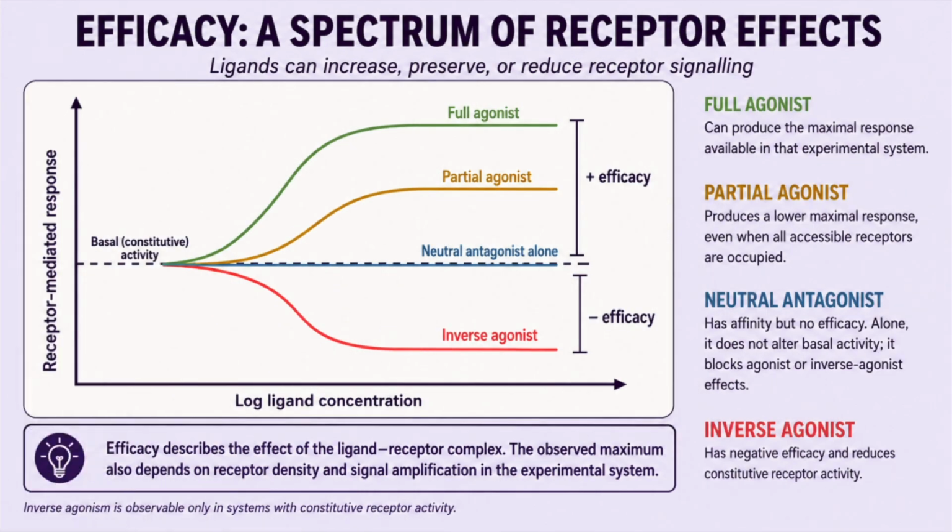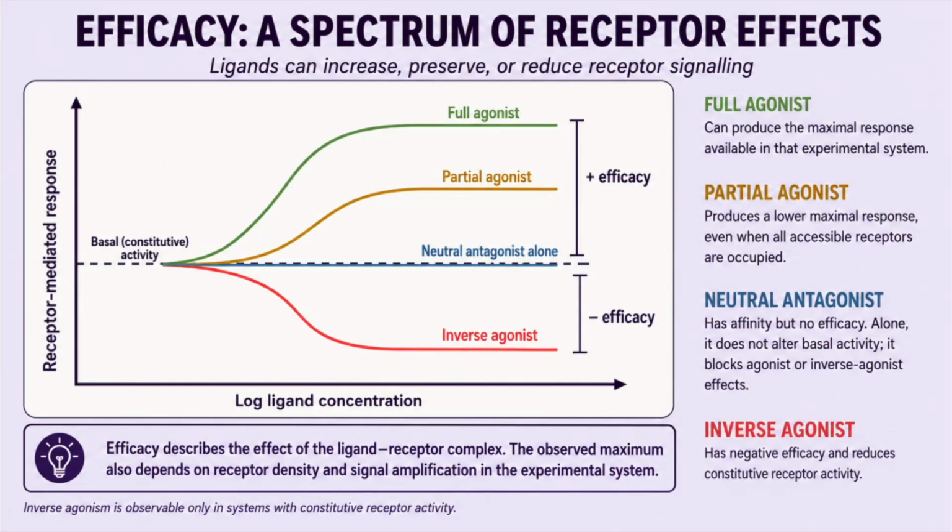The efficacy spectrum. This conceptual concentration response graph shows 4 positions on the efficacy spectrum. The dashed horizontal line represents basal or constitutive receptor activity. Some receptors can spontaneously adopt active conformations and produce a degree of signaling even when no agonist is bound.